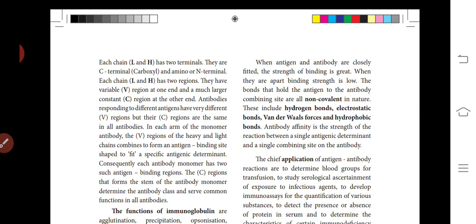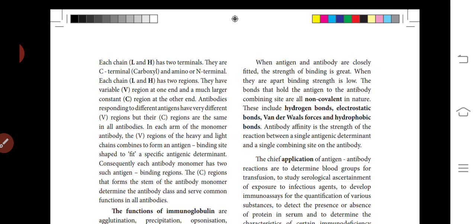Each chain, L and H, has two terminals: the C terminal and the amino acid N terminal. So each chain has two regions: the variable V region at one end, and a much larger constant C region at the other end. Antibodies responding to different antigens differ in their V regions, but the C regions are the same in all antibodies.